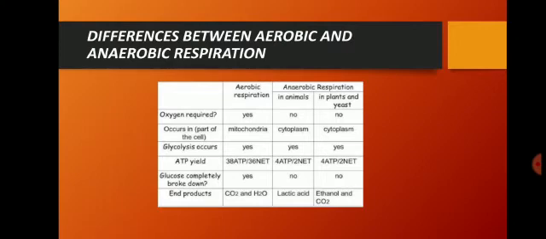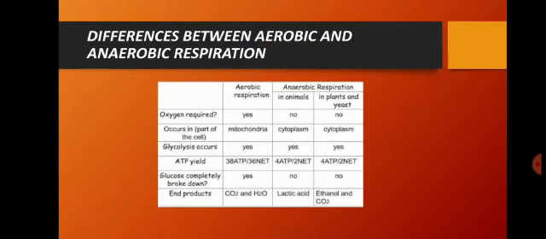Both aerobic and anaerobic respiration take place in the cells, but aerobic respiration takes place in the mitochondria of a cell. As I said in our last class, the mitochondria is known as the powerhouse of a cell. Whereas anaerobic respiration takes place in the cytoplasm, the jelly-like material present inside the cell. So in animal cells and in yeast, anaerobic respiration takes place in the cytoplasm.